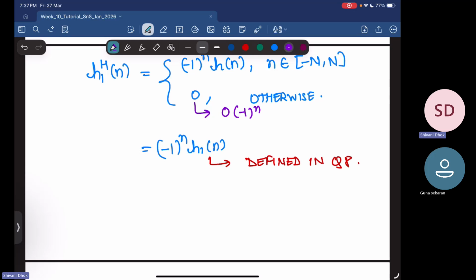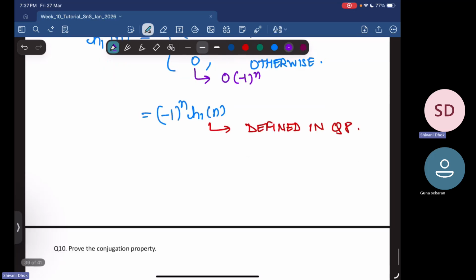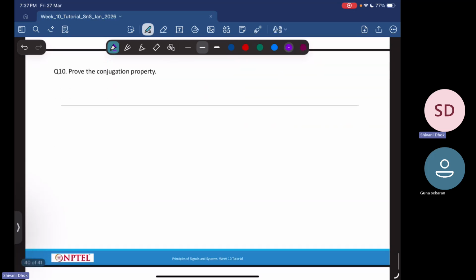Okay, if there are no further questions, then let me move on to the next question. This is the last question I want to cover today. It says, prove the conjugation property of the Fourier transform. So what do you want to do exactly? Let's say you have to prove the conjugation property of what?